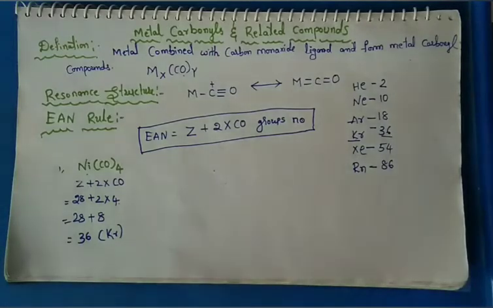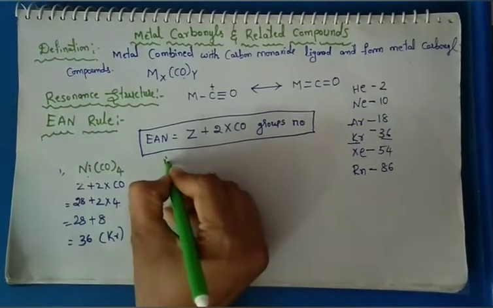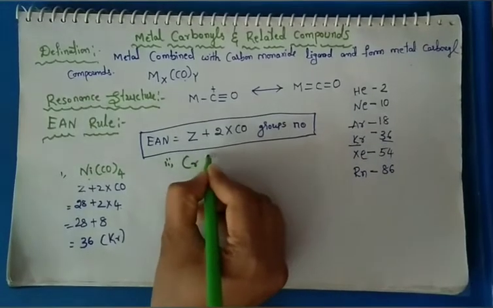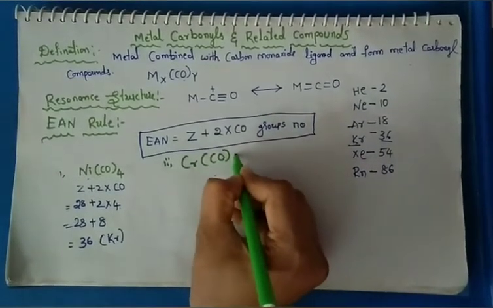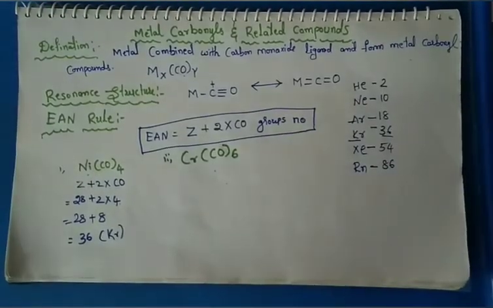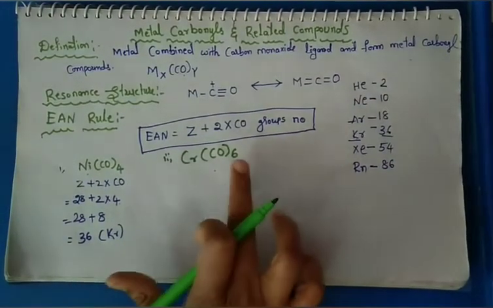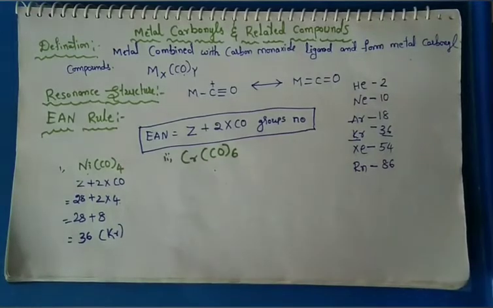Let us take another example. Second example: Cr(CO)6, chromium hexacarbonyl.